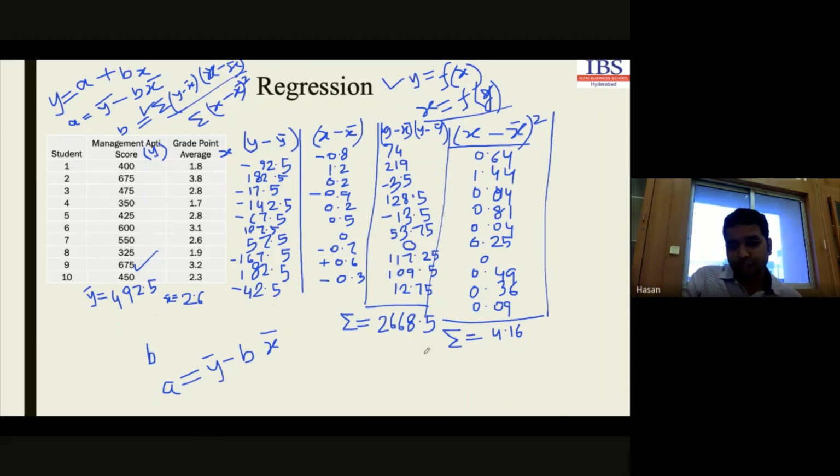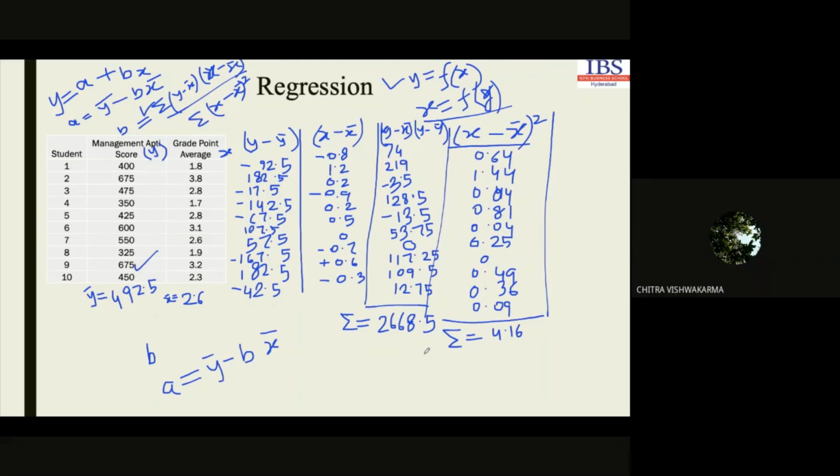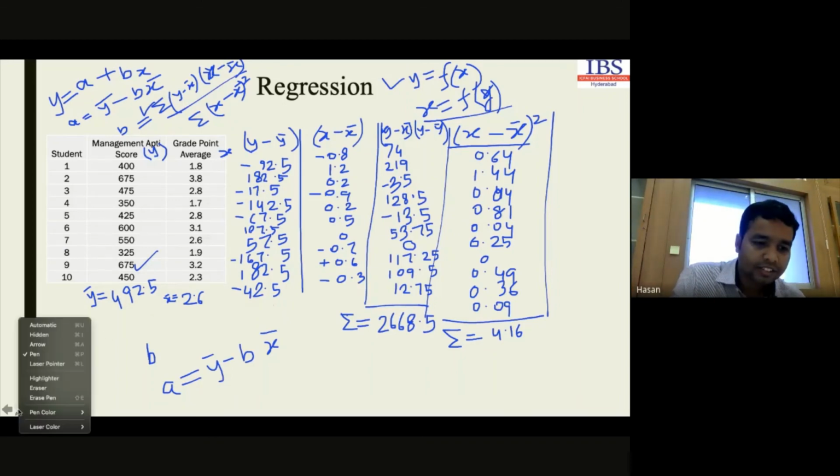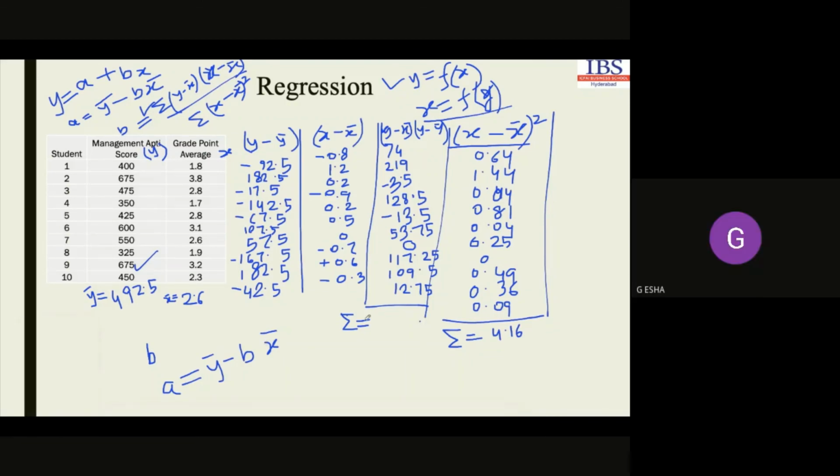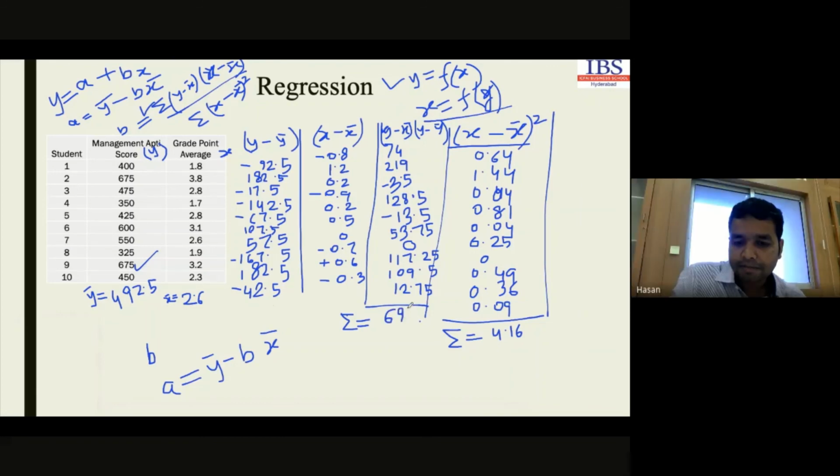You got the value? No, I'm rechecking, sir. This value will be, I think, 697.75. Yes, sir. Got it? 697.75. So we got the value here.